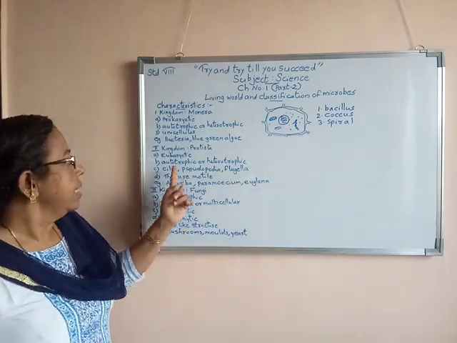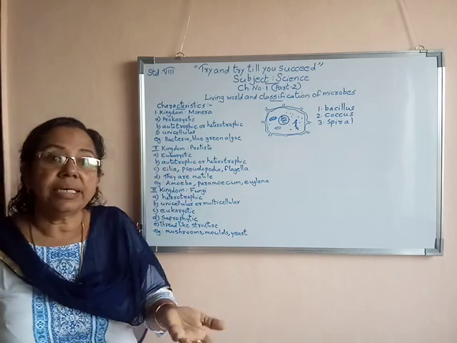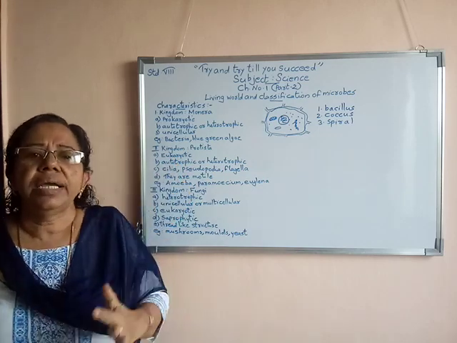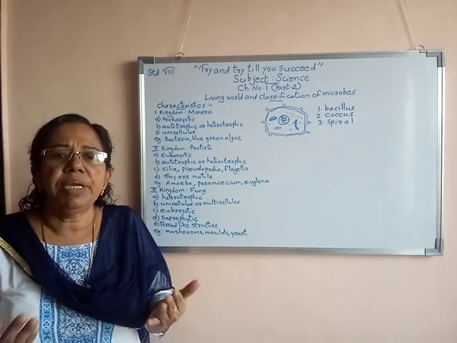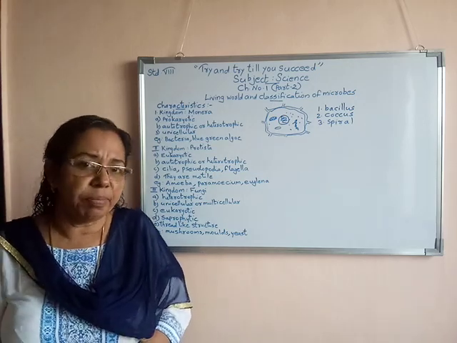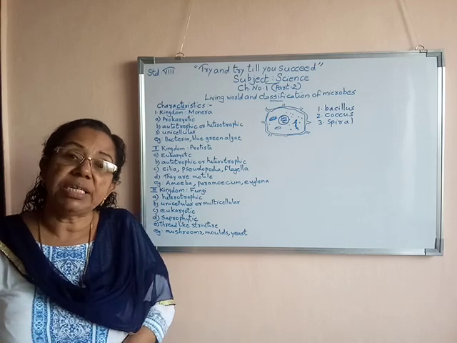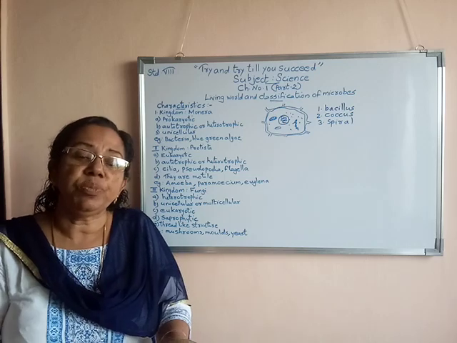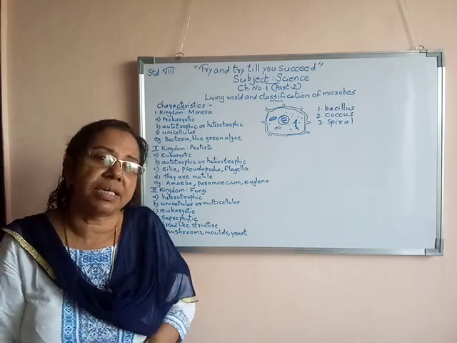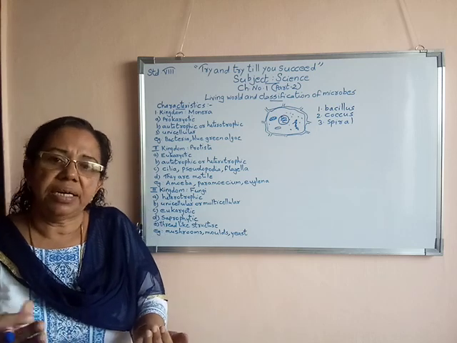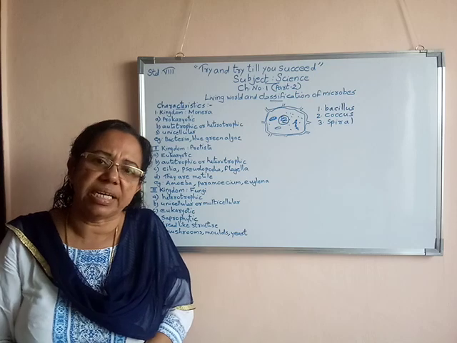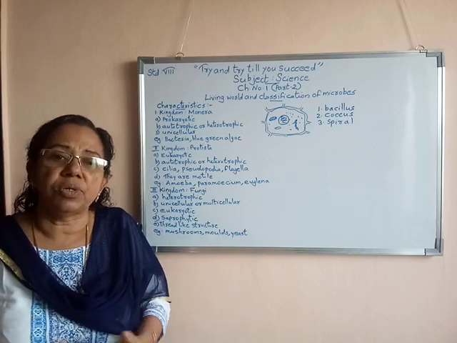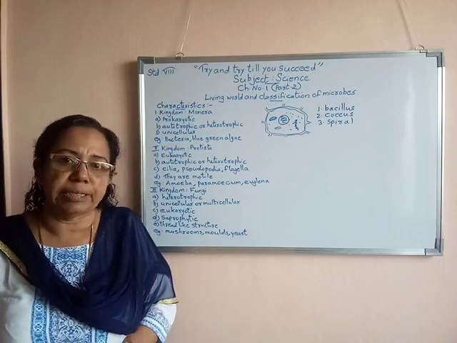Second thing, they are either autotrophic or heterotrophic. Autotrophic means they may be able to prepare their own food materials. Heterotrophic means they consume food material from other, maybe dead, organisms, or other food items. They depend on them and cannot prepare their own food materials.